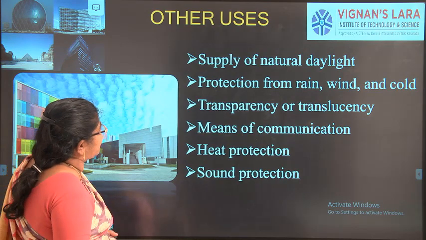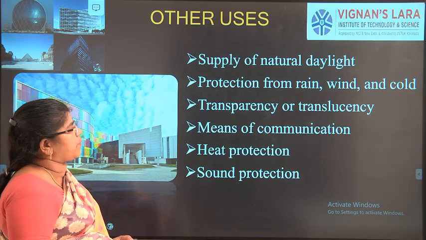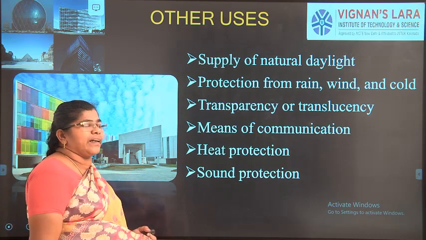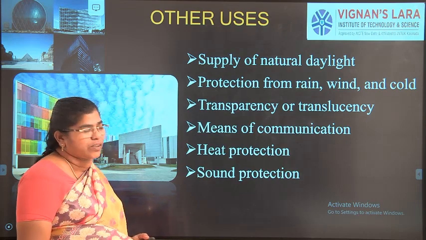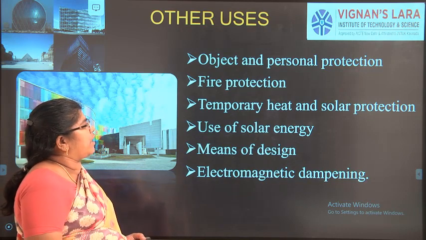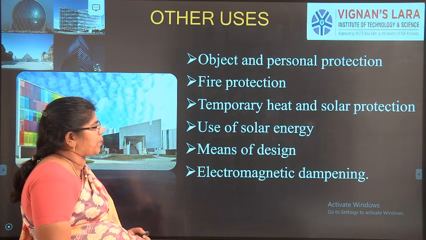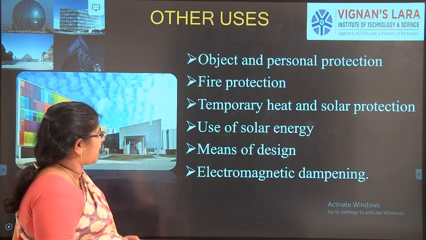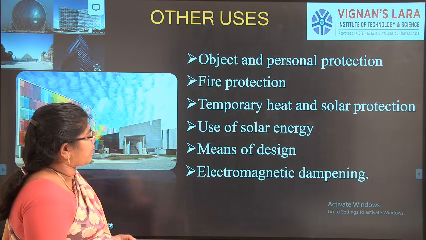And the next one, what are the other uses, is that it is used to supply natural daylight. It protects from rain, wind and cold. It is transparent and translucent. It can be used as a means of communication, heat protection and sound protection. And it is good in personal protection. It is good in fire protection. Temporary heat and solar protection can be made. And it is a good use of solar energy. It can absorb the solar energy and it can be used. And it gives design means and electromagnetic dampening.